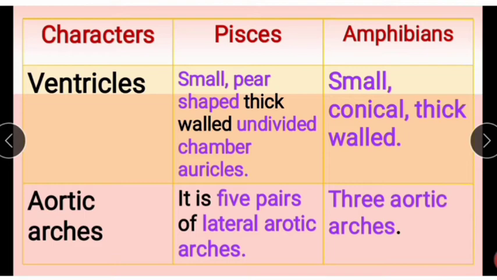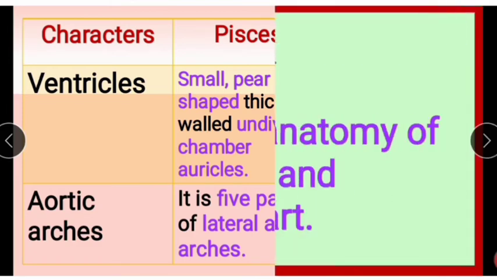Next, in amphibians, the ventricles are small, conical and thick-walled. Next, aortic arches. There are 5 pairs of lateral aortic arches in fishes, and 3 aortic arches in amphibians.